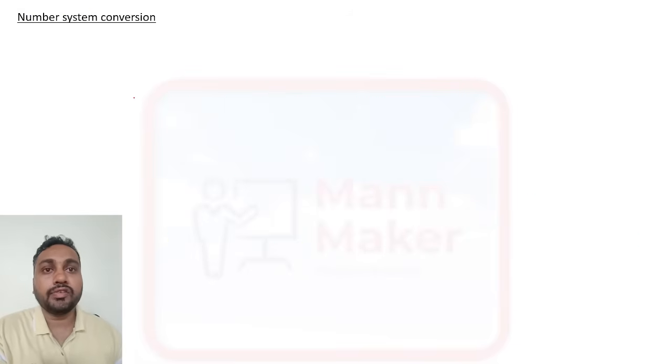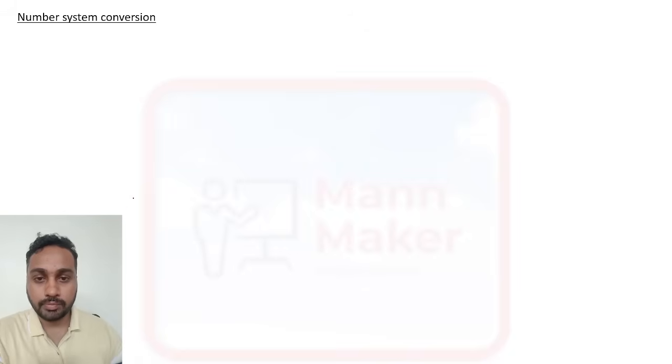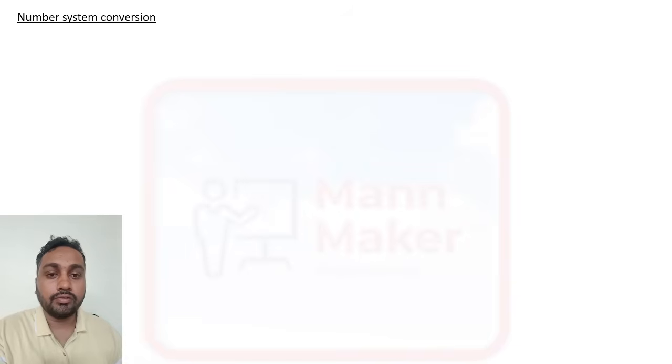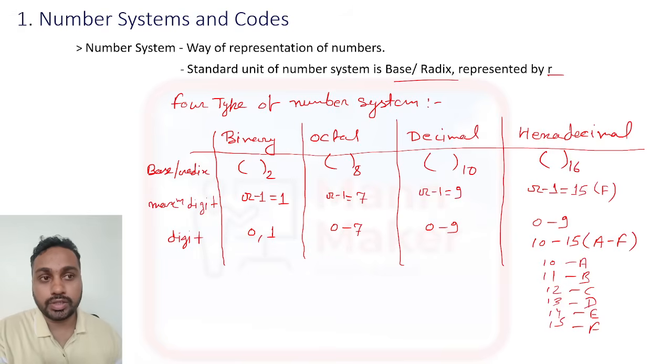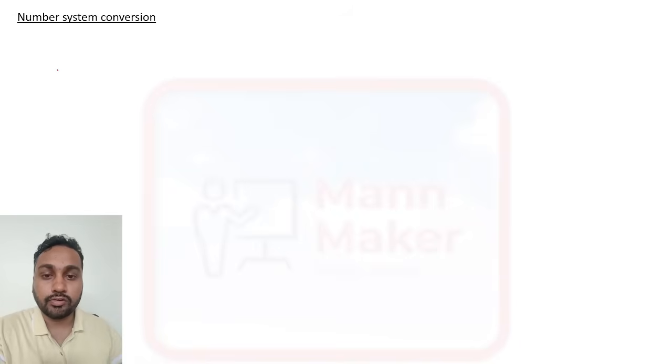Okay, now if we see number system conversion, we have four different kinds of number systems. Now how will we convert, like if we have binary, how will we change from binary to decimal, decimal to binary, binary to octal, octal to decimal, or binary to hexadecimal? Like that, conversion is there. So for this, some rules are there that we need to follow. Like for number system conversion, the first rule is